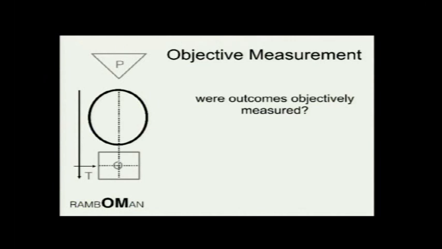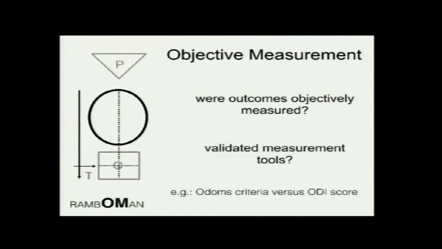Then objective assessment, that's the O. So now, were outcomes objectively measured and were validated measurement tools used? For example, Odom's criteria, where the surgeon assesses excellent outcome, good outcome, fair outcome, poor outcome. So this is very subjective. It is not validated. You can't really reproduce that particular score. Versus an Oswestry Disability Index score, it is a validated outcome score.